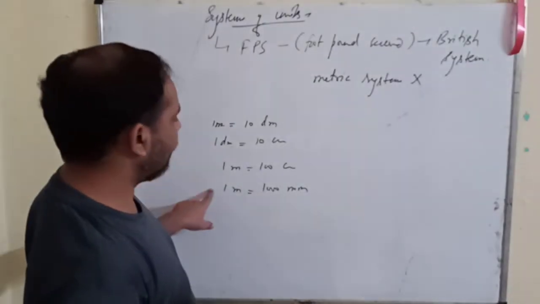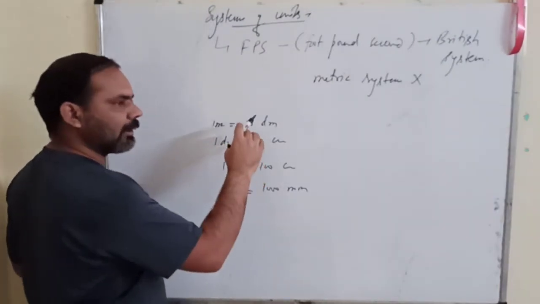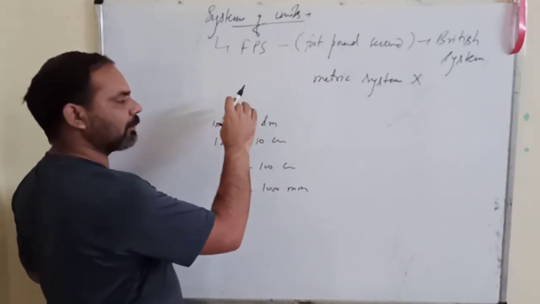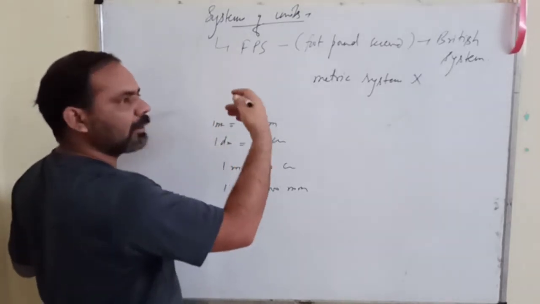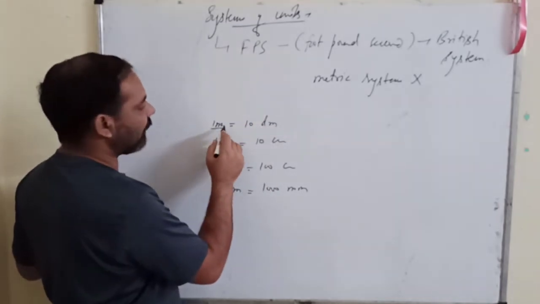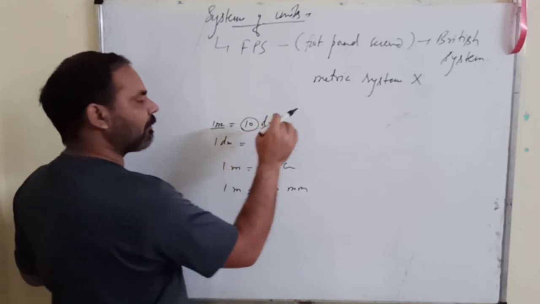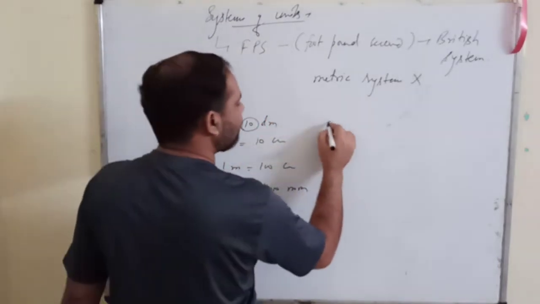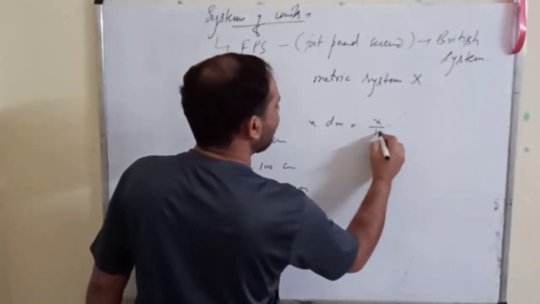So you can see here that in multiples and submultiples, the bigger unit is a multiple of 10 of the smaller unit. Suppose you have a quantity in decimeter and want to obtain meter, then divide by 10.